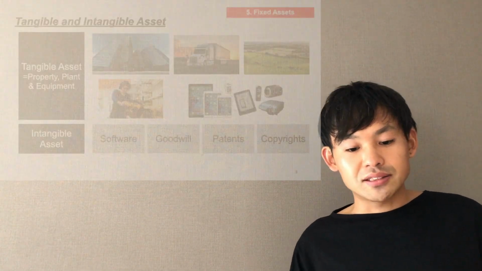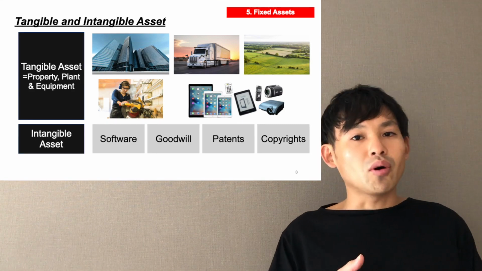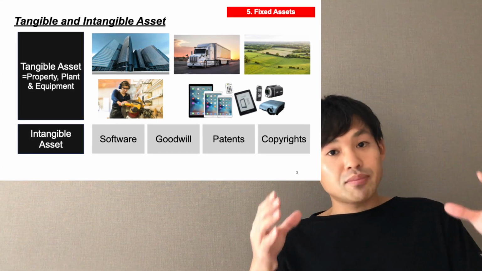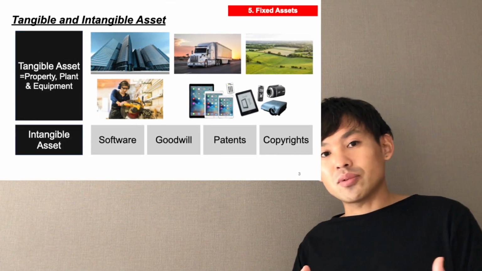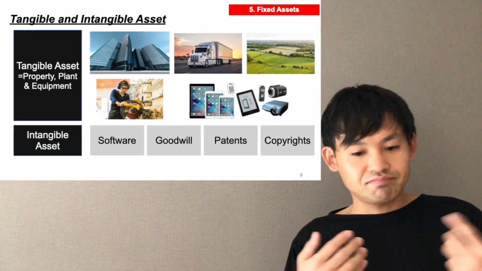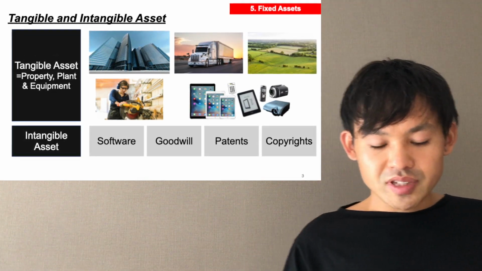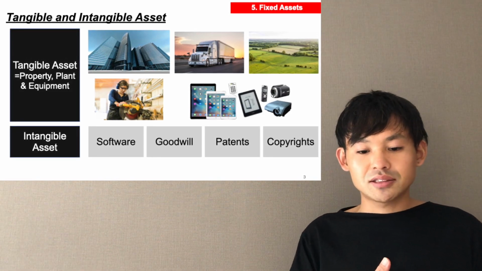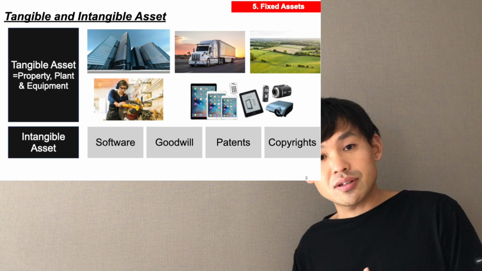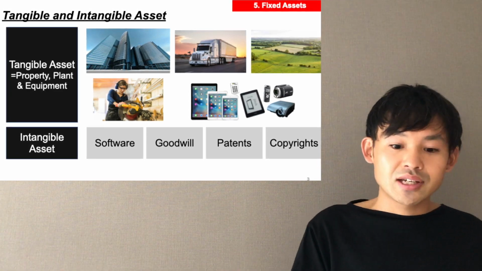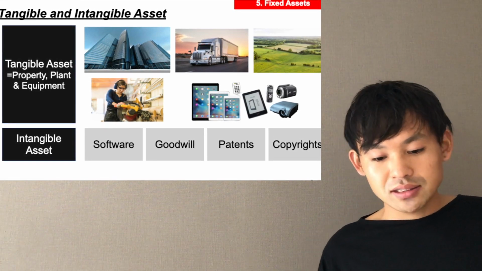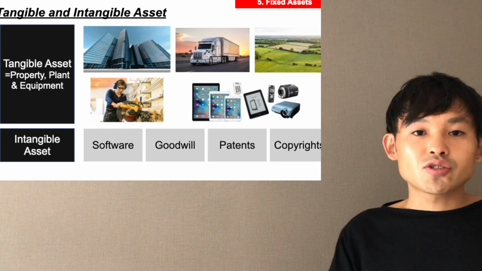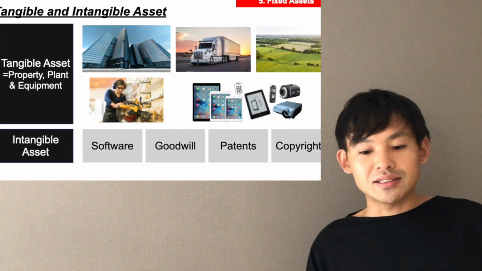So now look at tangible and intangible assets. Tangible means visible, touchable. You are able to see the fixed asset. So this is intangible. Intangible is that you cannot see. So here are examples of tangible assets: building, structure, vehicle, truck, land, machinery, office equipment, and so on. Next is intangible assets: software, goodwill, patents, copyright.